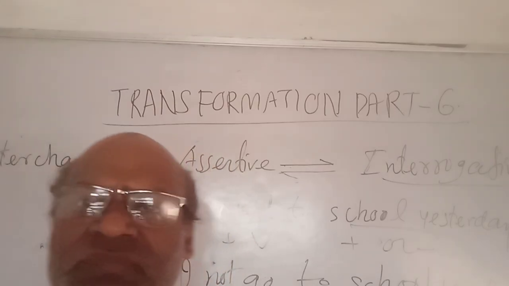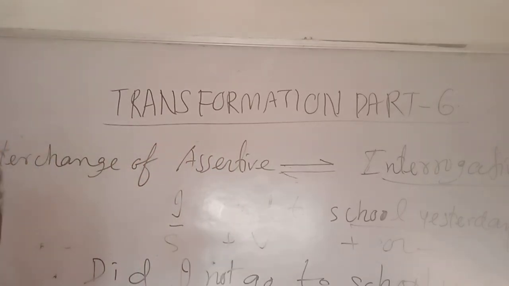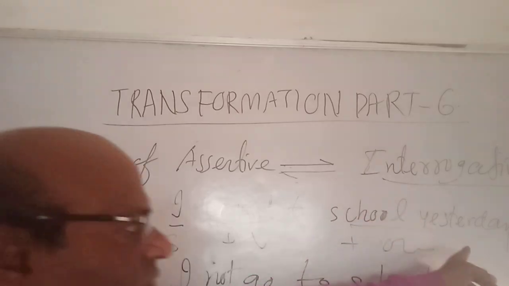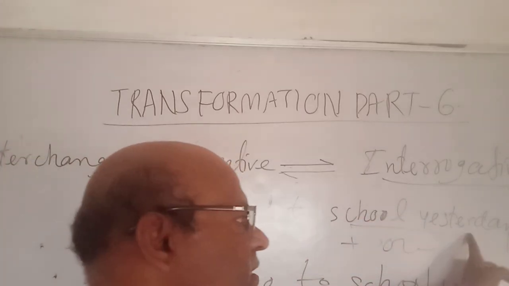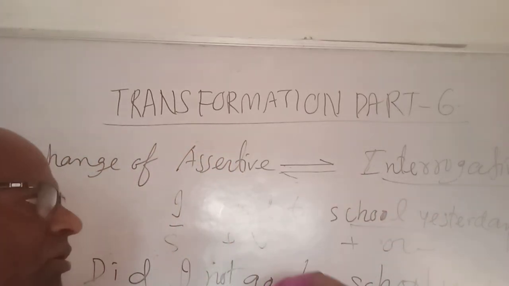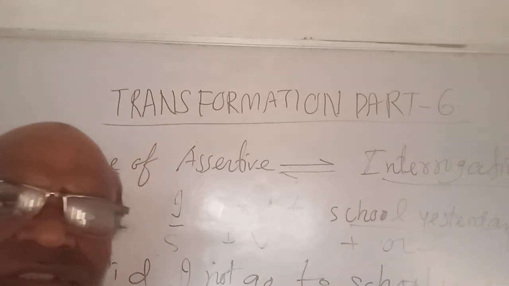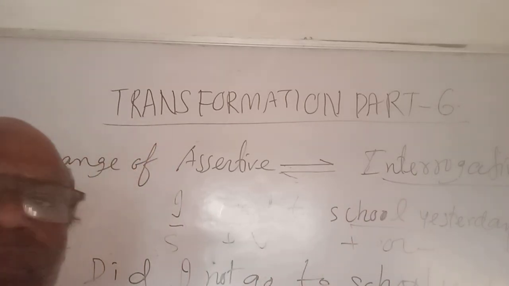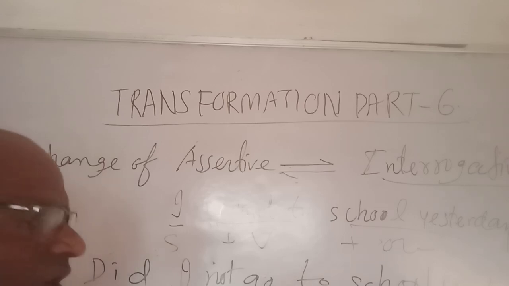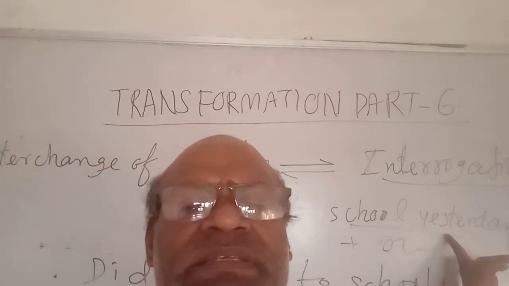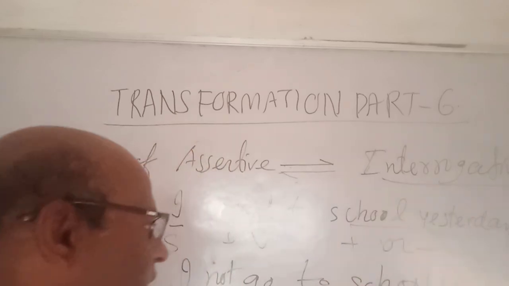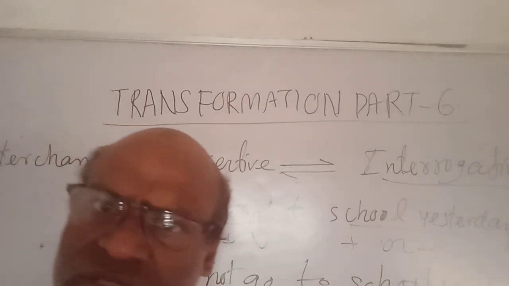Very simple. Firstly make the sentence interrogative. Then if the given sentence is positive or affirmative, you change it into negative. And if the given sentence is negative, you change it into positive or affirmative.